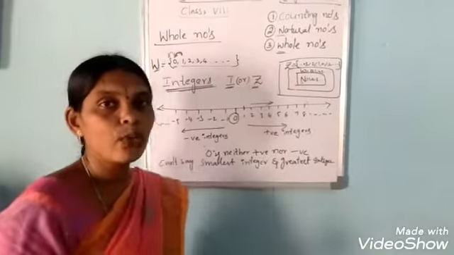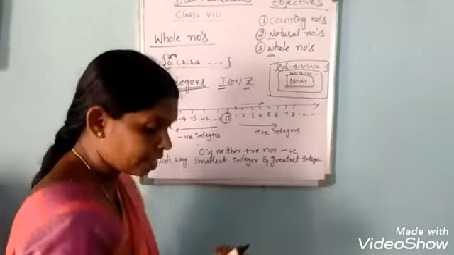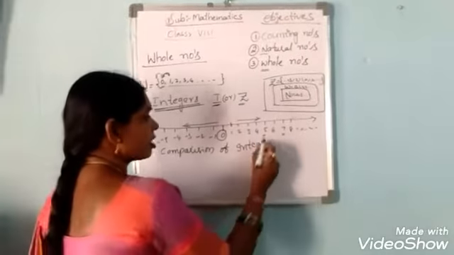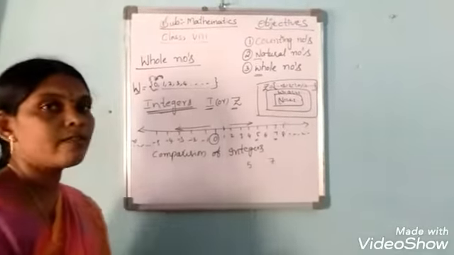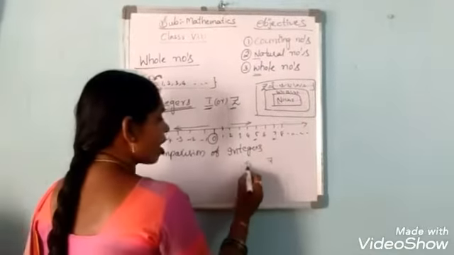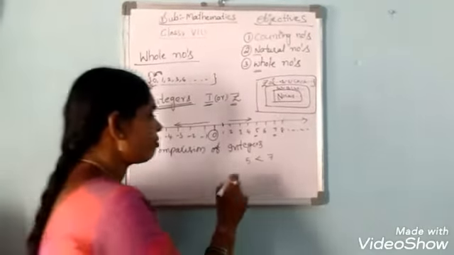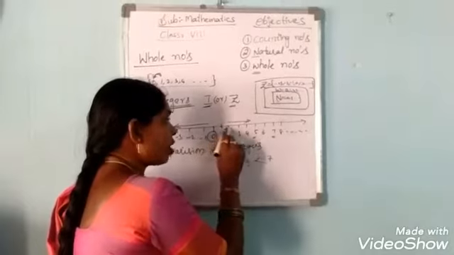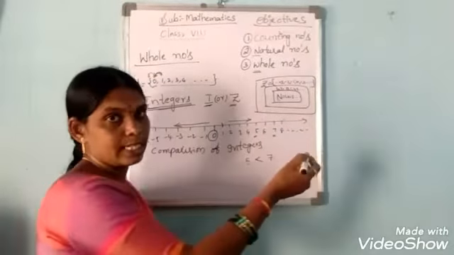So comparison of two integers, we already discussed in the previous classes. Once you see here, first we take positive integers 5 and 7. Which is the smallest and which is the greatest? 5 is less than 7. Is it right or not? Observe carefully. 5 is less than 7. So when we go forward, to the right hand side, the numbers are increasing.